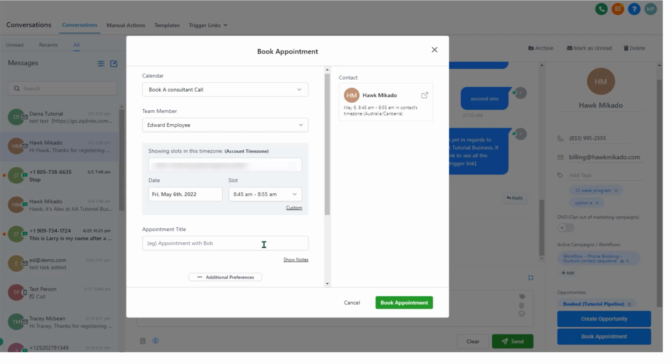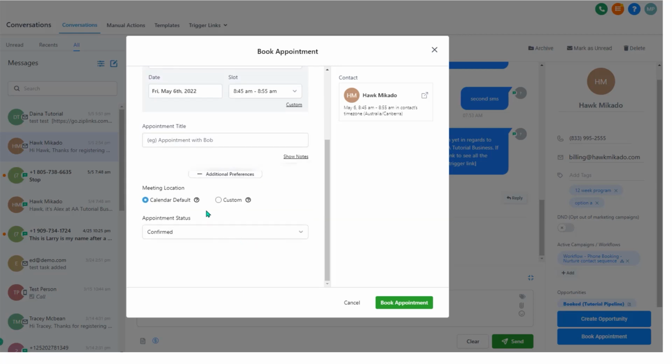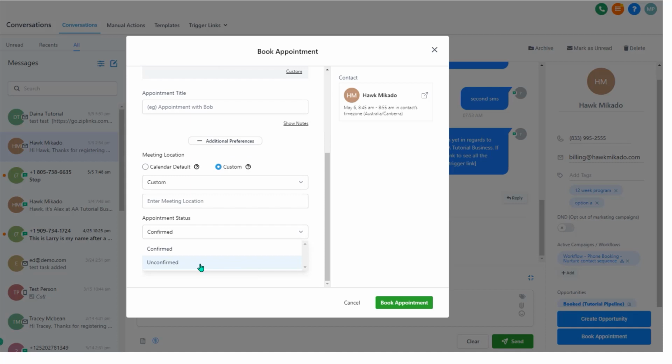And then finally on this view, I'll just show you the additional preferences here, which is whether you set the meeting location as to what's in the calendar, or you can set a custom meeting location right here. Appointment status, by default, this will set to confirmed, which is usually what you'll have set as your trigger for workflows, but you can set it as unconfirmed, which will generate an email to the user, requiring them to confirm the appointment before any workflows trigger that are waiting for a confirmed appointment status.